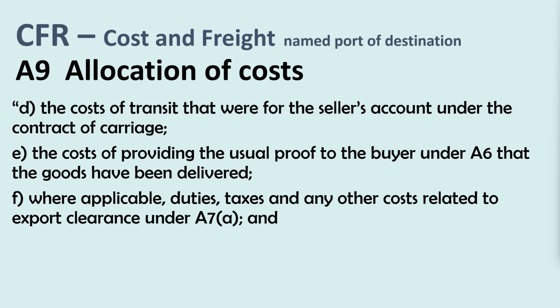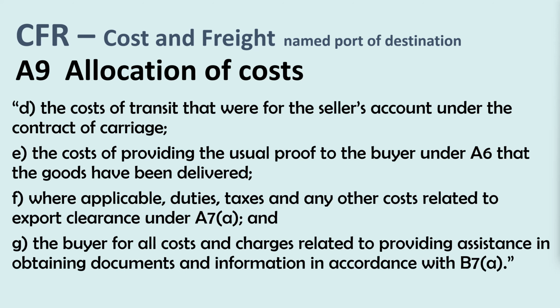The seller must pay F, where applicable, duties, taxes and any other costs related to export clearance under A7A, and G, the seller must pay the buyer for all costs and charges related to providing assistance in obtaining documents and information in accordance with B7A.